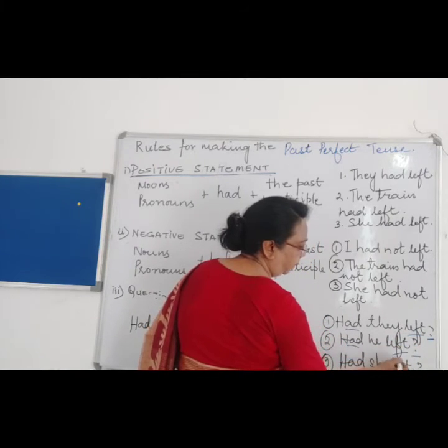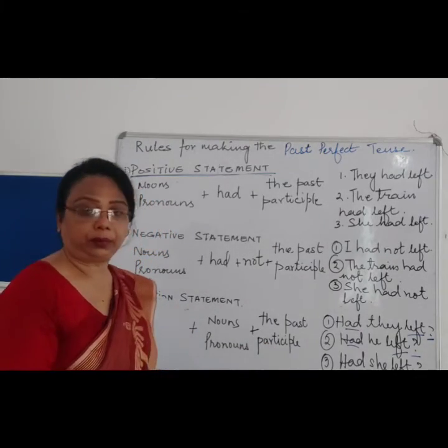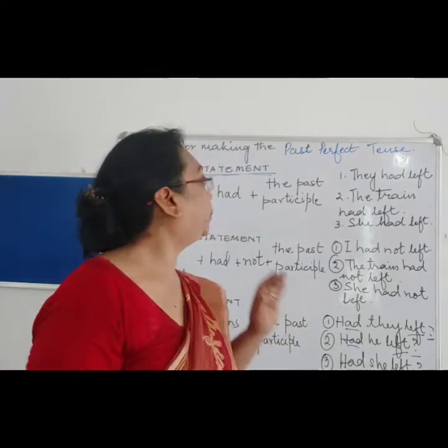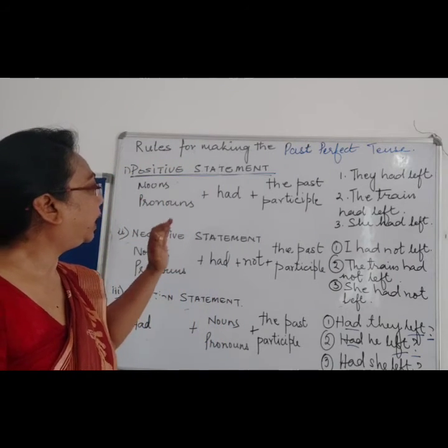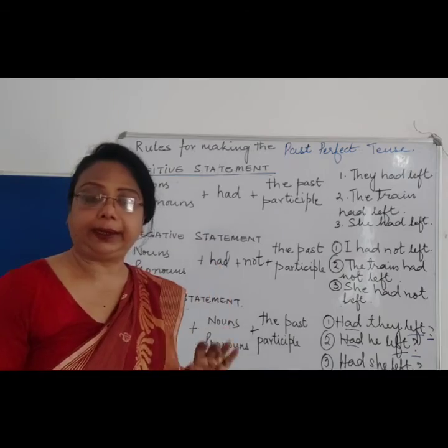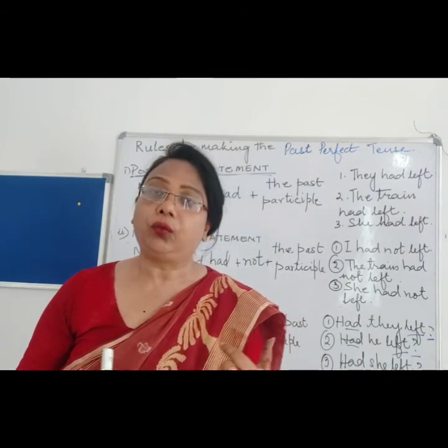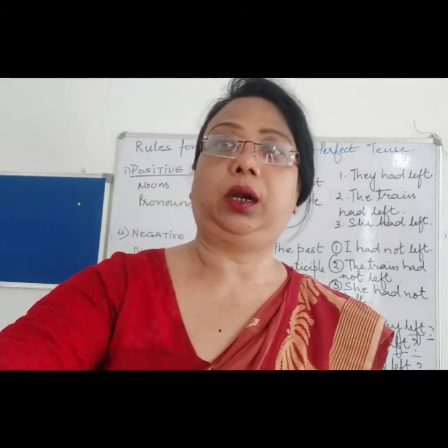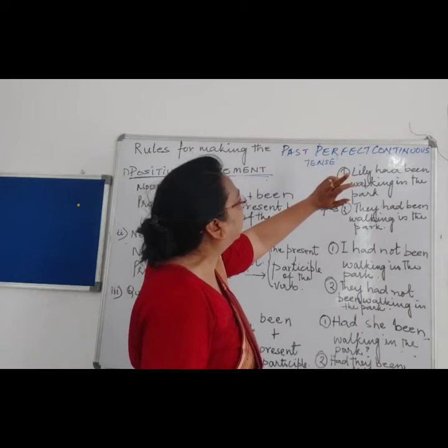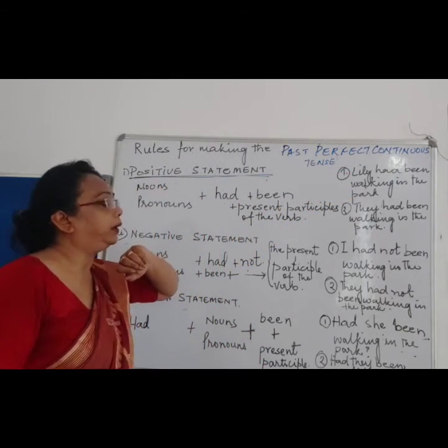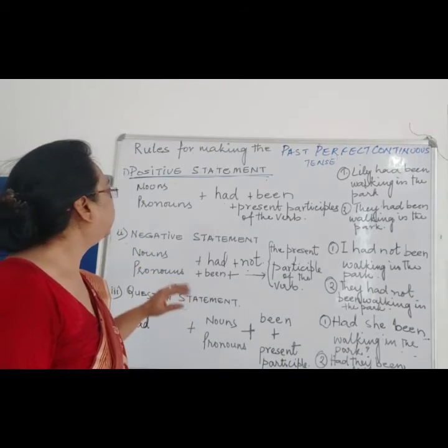Now left is the past participle of the verb. Right, children? So this is past perfect tense. For past perfect tense, we have to add had. Right? For present perfect tense, we had to add was or were. Now coming to the end of the past perfect continuous tense. This is the fourth form of tense of past tense.